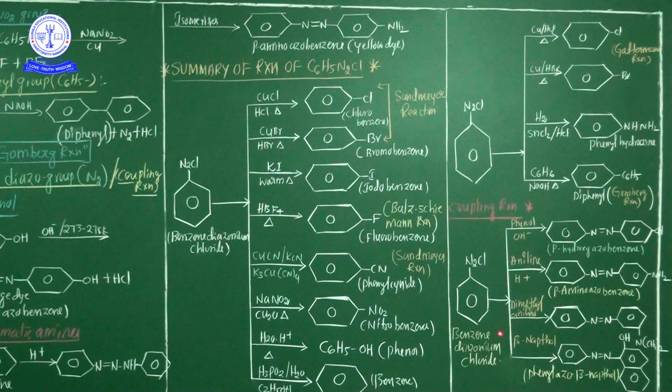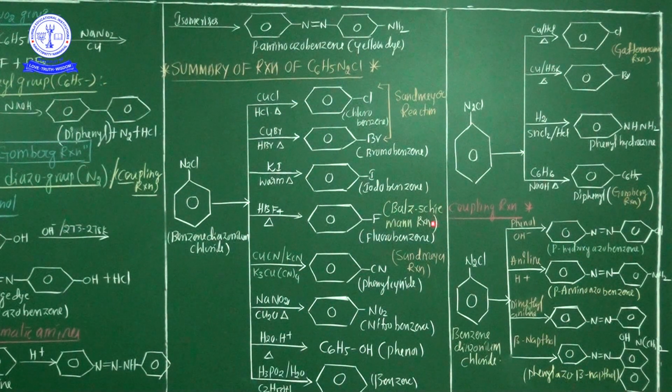And last and final coupling reaction. All coupling reactions are very important. Already I said coupling means complete combination with benzene diazonium chloride, and benzene diazonium chloride finally treated with beta naphthol. This is beta naphthol. Finally what product is liberated? Red color dye is liberated. This compound name is phenyl azo beta naphthol. These are the complete chemical properties of diazonium chloride.